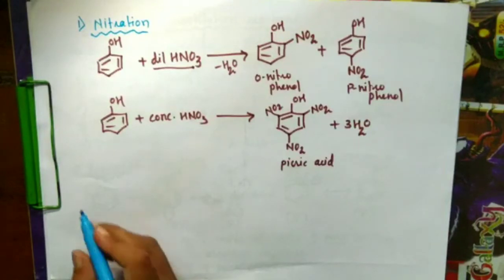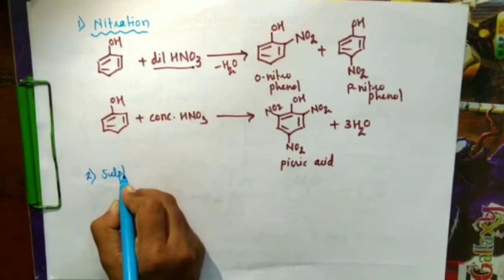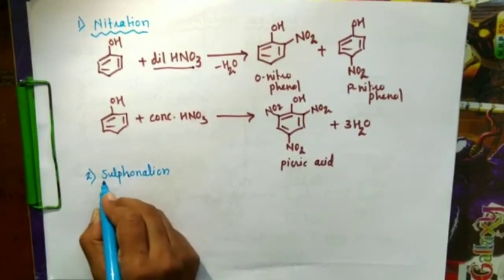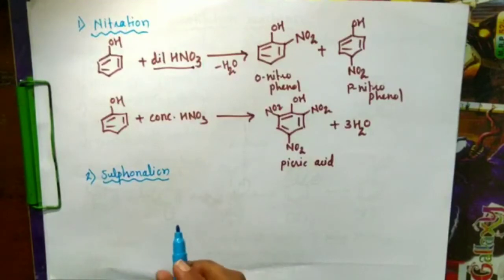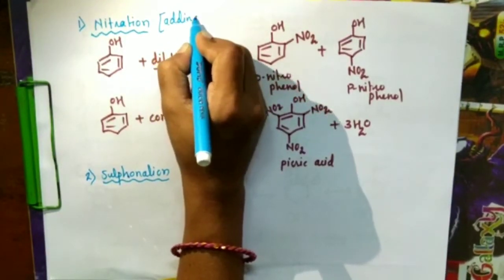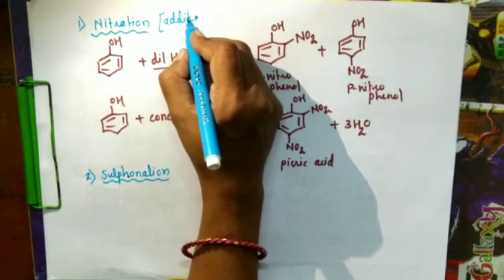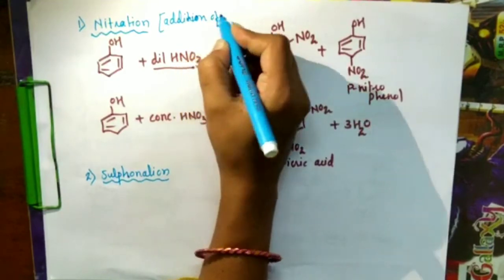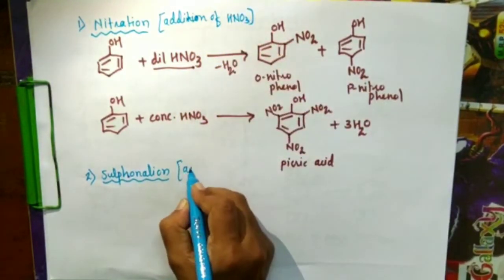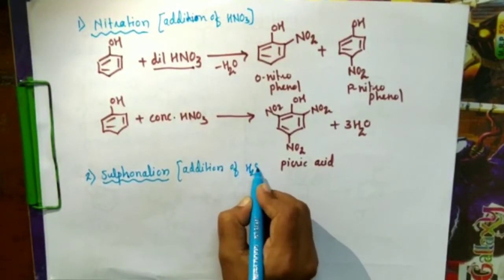In case of sulfonation of phenol, that is nothing but addition of H2SO4, similar to addition of HNO3 in nitration.